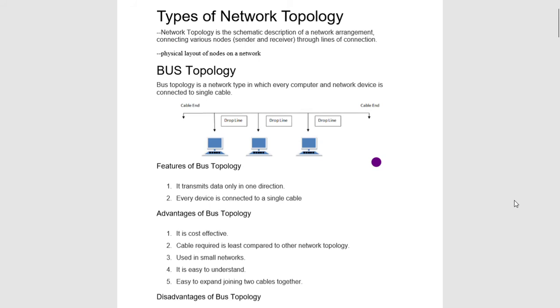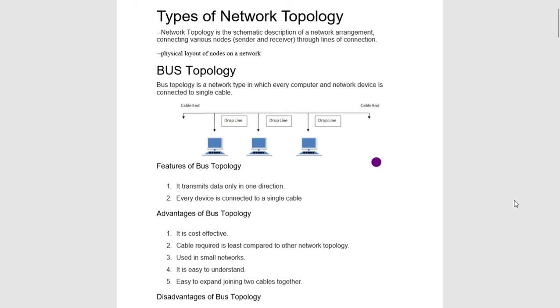So it transmits data only in one direction, and every device is connected to a single cable. So if this single cable fails, the whole network will fail. This is one disadvantage also. Advantages are it is very simple, very cheap. It can be used in small networks by small businessmen, etc. Very simple to understand, very simple to expand.